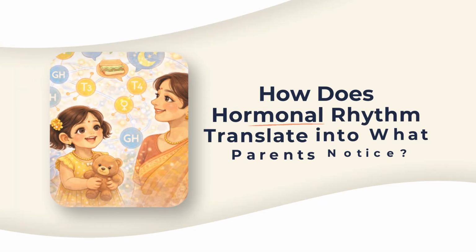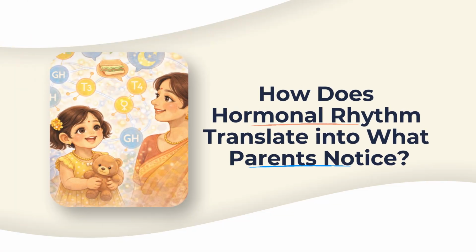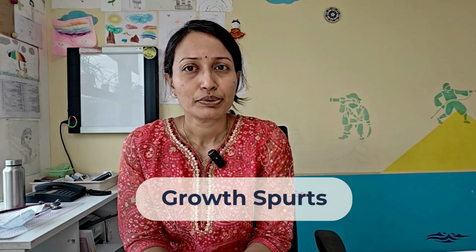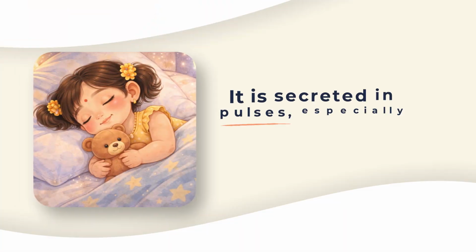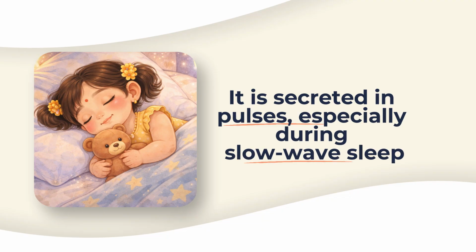How does that hormonal rhythm translate into what parents actually notice? Growth spurts. Toddler growth happens in spurts, not inches per month. Growth hormone is released mostly during deep sleep, not continuously through the day. It is secreted in pulses, especially during slow wave sleep. That is why growth happens in spurts, not steady daily increments.